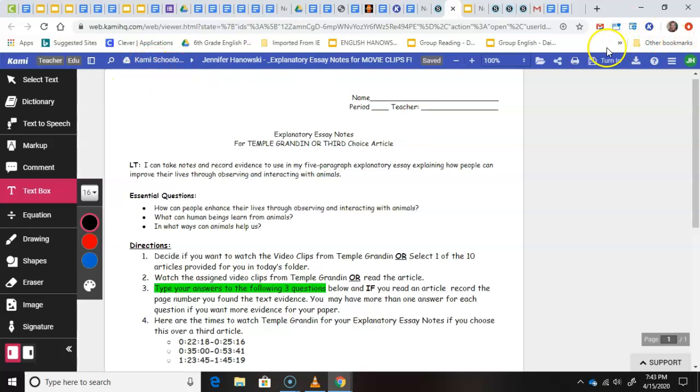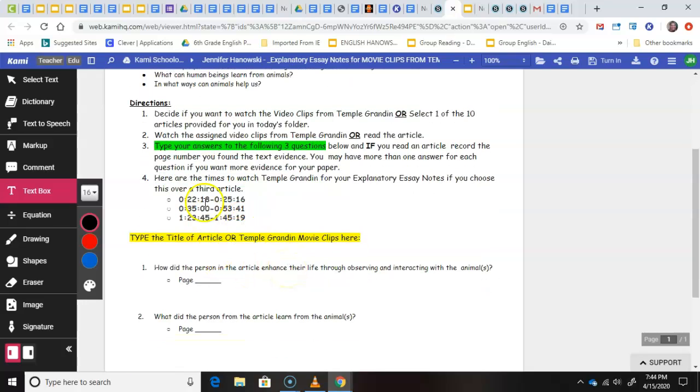That's how we know it's in CAMI. And that's when this turn in button is going to work. So if you're opening it through somewhere else and not using CAMI, that's not going to show up. So you got to make sure you open it the way I showed you. And then that'll show up, and then over here is the turn in button. So again, add your text box so you can type your name on your paper.